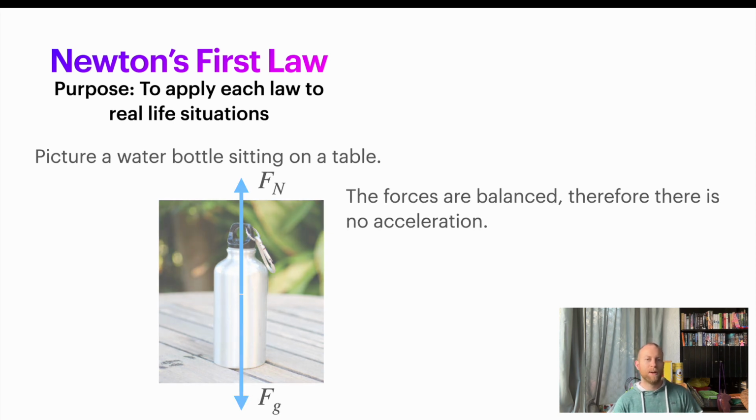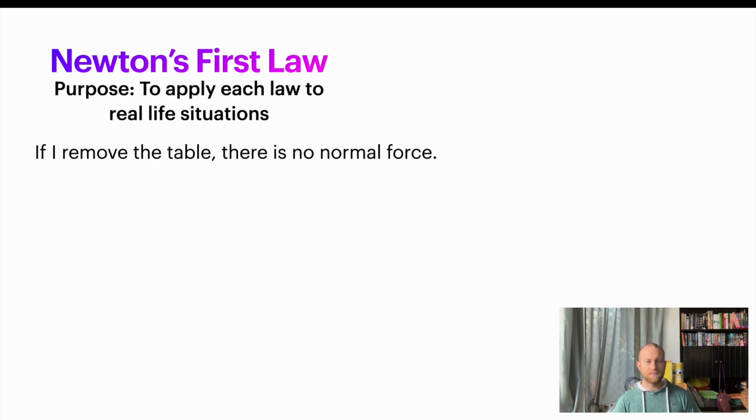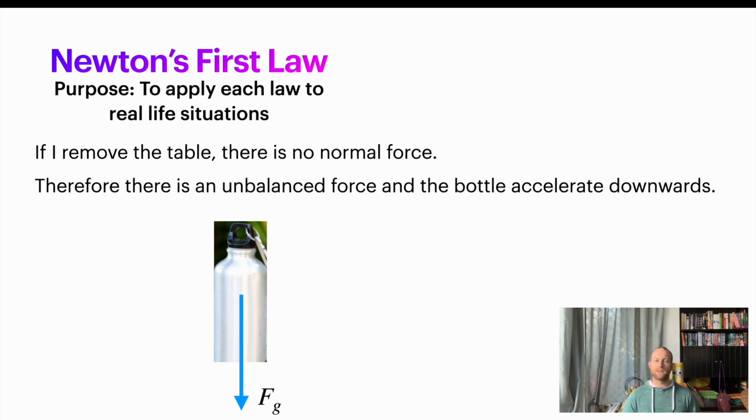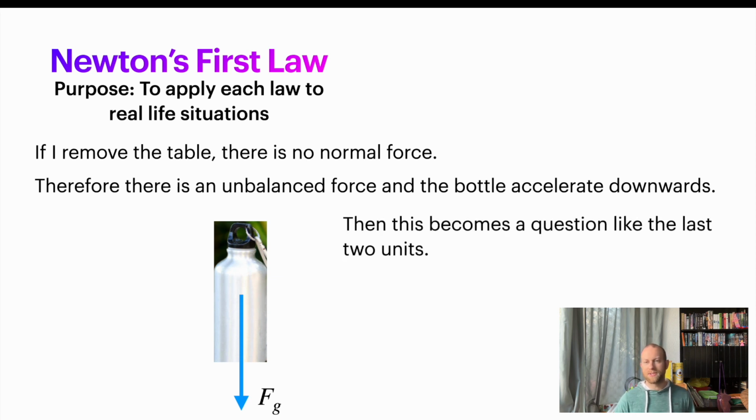That's Newton's first law. If I remove the table, there's going to be no more normal force. There's no upwards force. So our water bottle is going to only have force of gravity acting upon it. In this case, there's an unbalanced force. There's just Fg. It's unbalanced. There's nothing else opposing that. So the water bottle is going to accelerate downwards. And if it's like this type of water bottle, it's going to make a huge noise because those ones are quite loud. And this now becomes a question like we did the last 2 units with kinematics, where you have something that's dropped or something that's falling. You have your acceleration downwards is negative 9.8 when you plug it in the equation. And we've got a projectiles question.